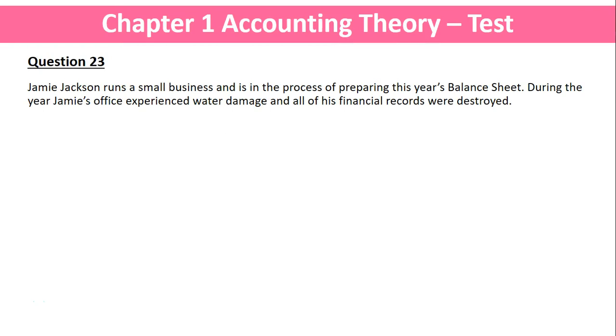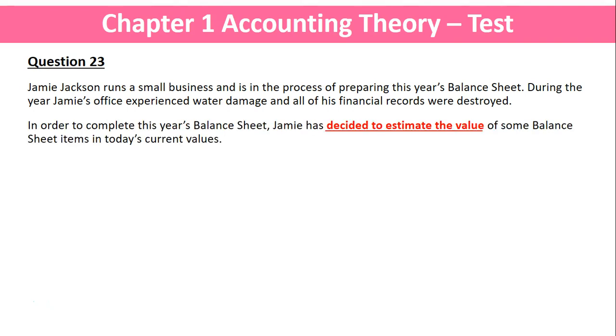Question 23. Jamie Jackson runs a small business and is in the process of preparing this year's balance sheet. During the year, Jamie's office experienced water damage and all of his financial records were destroyed. In order to complete this year's balance sheet, Jamie has decided to estimate the value of some of the balance sheet's items in today's current values. Which qualitative characteristic has been breached in this situation?